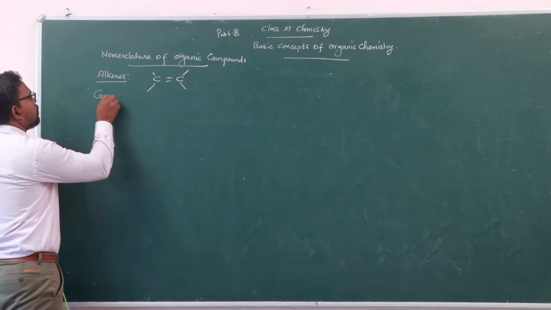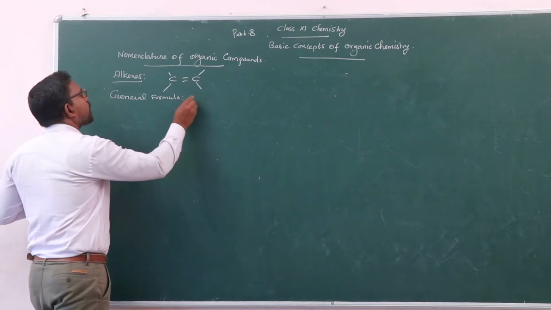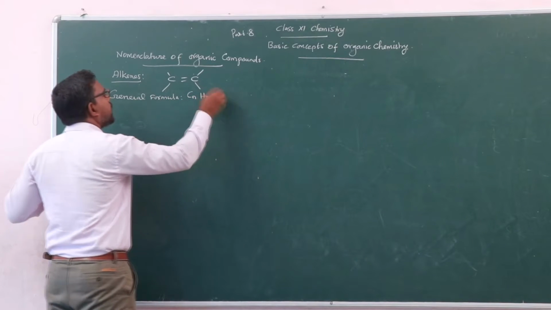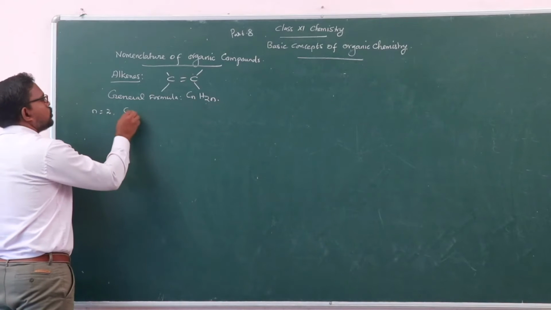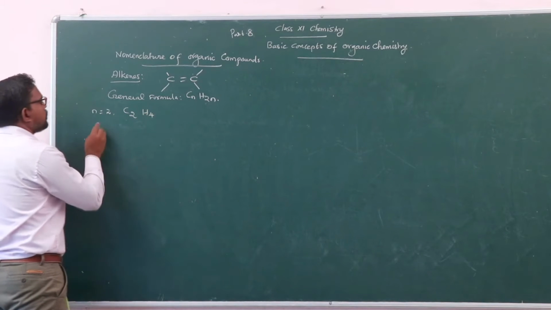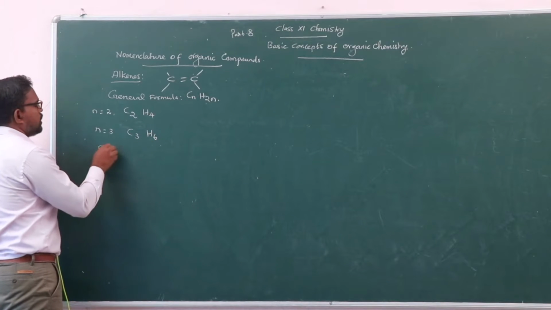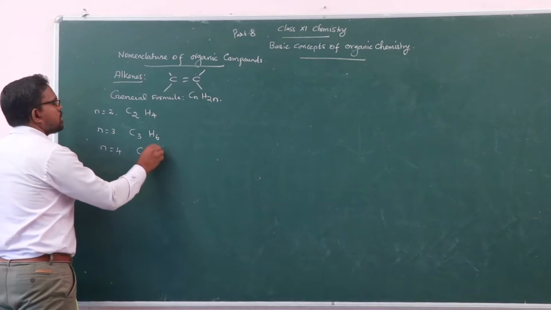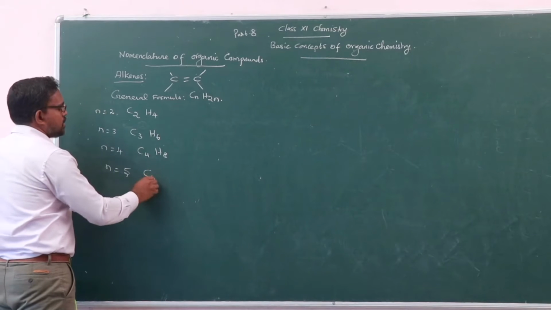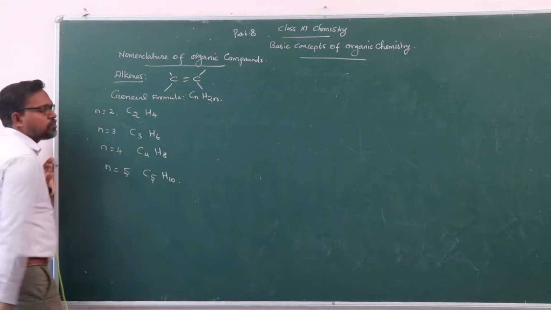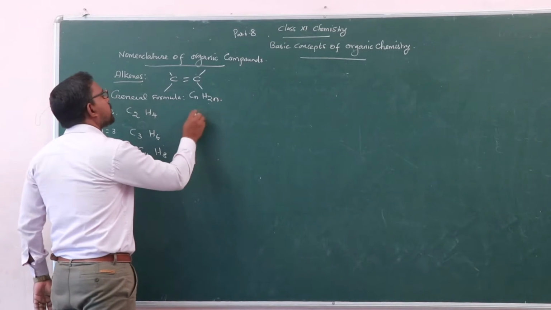The general molecular formula is CnH2n. n starts from 2, so C2H4. n is equal to 3, C3H6. n is equal to 4, C4H8. n is equal to 5, C5H10. So the first member, how to write this compound?